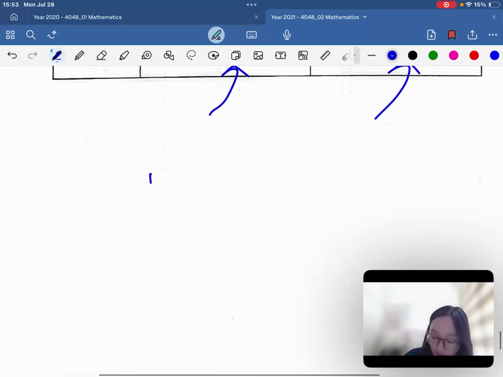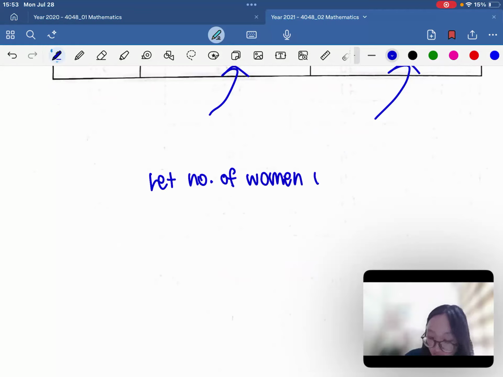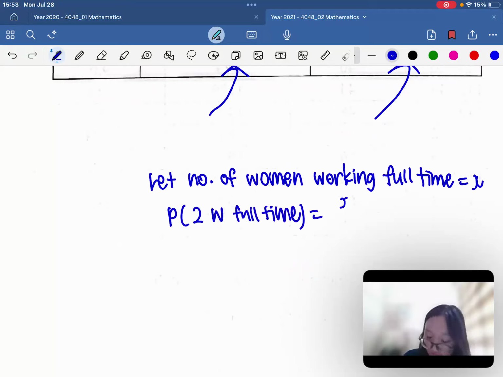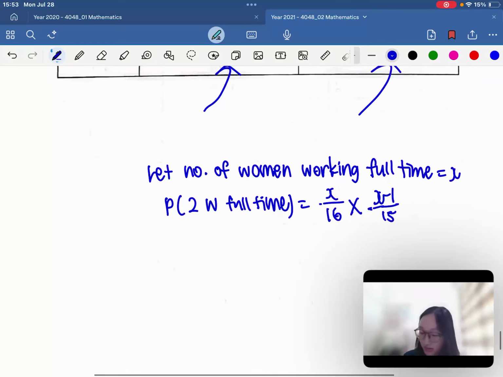So we're first going to let number of women working full-time be x. Okay, so probability that both 2 women are working full-time. So this is x over 16 times x minus 1 over 15, because you already chose the first one.